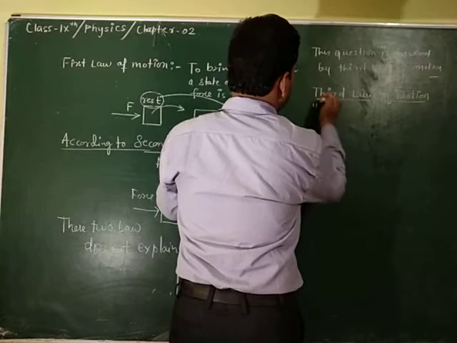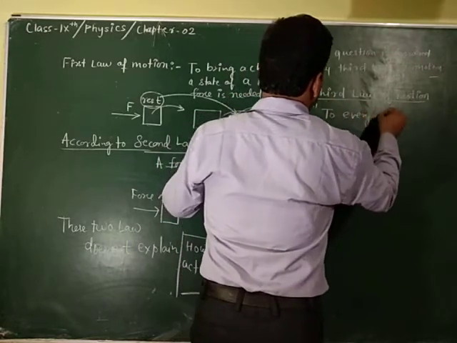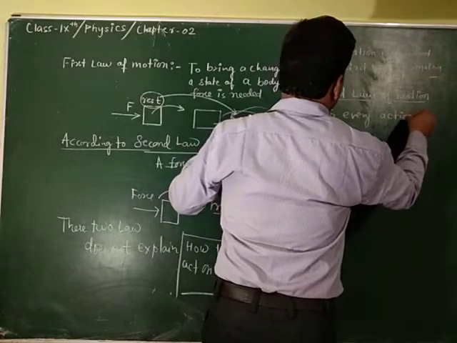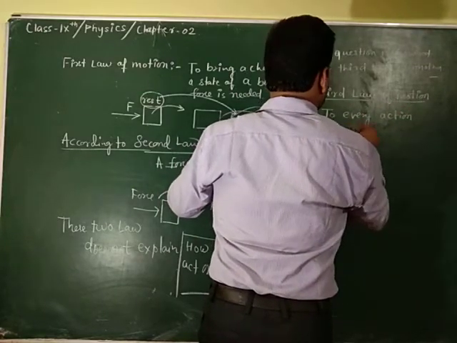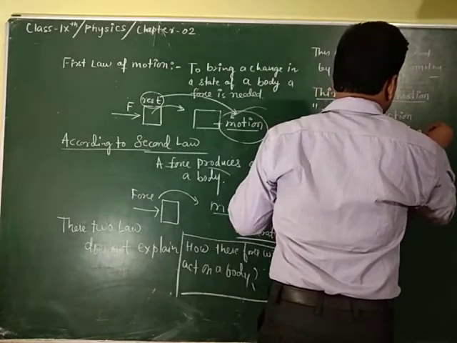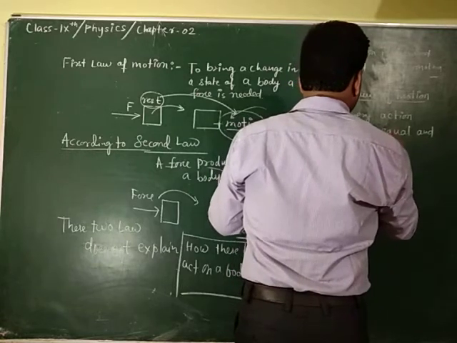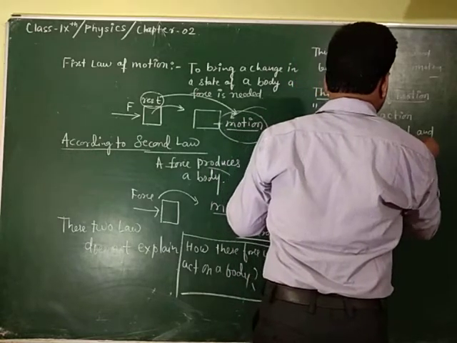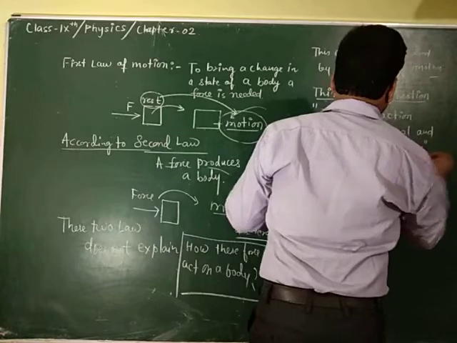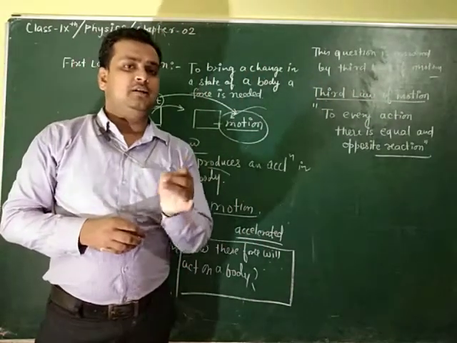According to this, to every action there is an equal and opposite reaction. This is the third law: to every action there is an equal and opposite reaction.